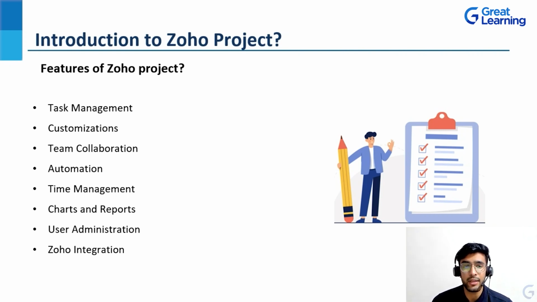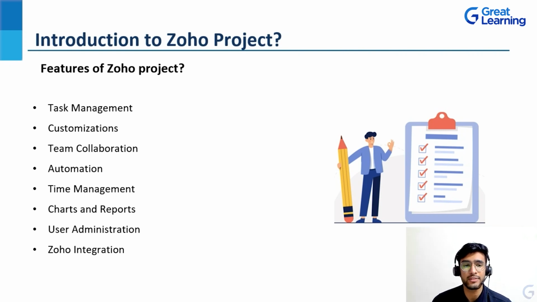Then we have the customization option. Basically, the customization option includes the layouts, the custom fields, the custom views, and the custom statuses of different tasks that have been used. Basically, you can rearrange the view of the projects that are being assigned onto Zoho Projects. This I'll be showing you when we'll be doing the hands-on demonstrations.